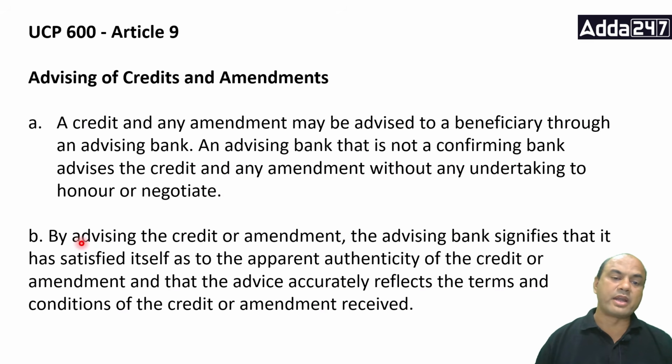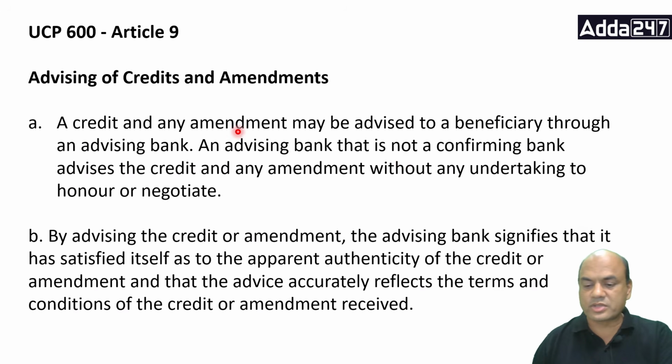Okay. By advising a credit or an amendment, the advising bank signifies that it has satisfied itself as to the apparent authenticity of the credit or the amendment, and that the advice accurately reflects the terms and conditions of the credit or the amendment received. What does this mean?